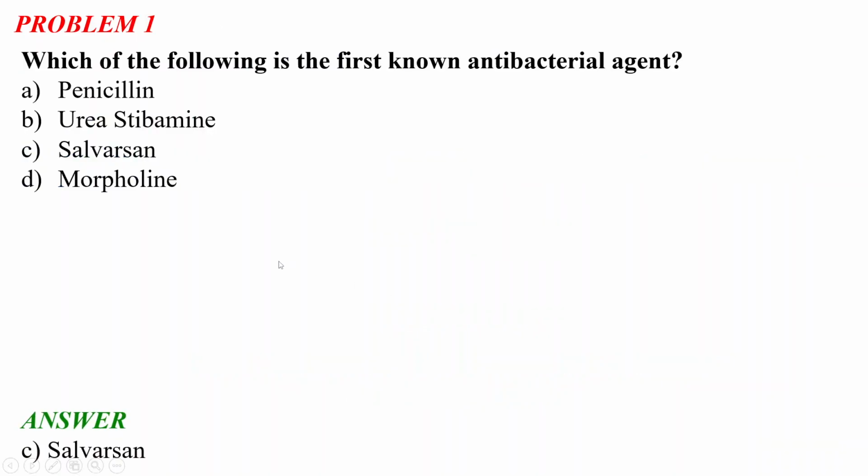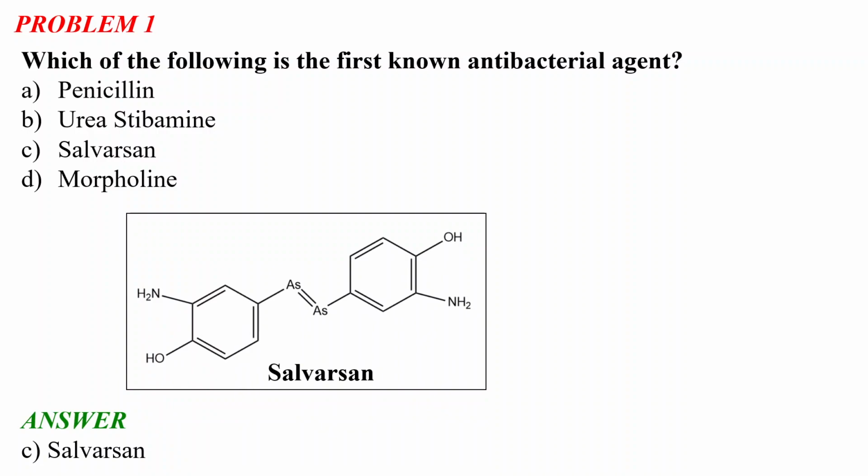Actually, the correct answer for this question is option C, salvarsan. It was the first discovered and first known antibacterial agent. Salvarsan is basically used for the disease syphilis, and I will show you its structure. Here two arsenic atoms are joined by a double bond, and with this there is an orthoaminophenol kind of moiety. It is a very unique molecule because we all know that arsenic is harmful for the human body, but it is itself a drug molecule, although having arsenic as a core center.